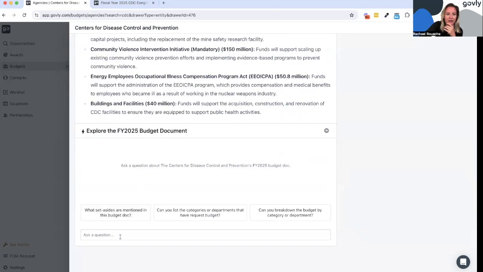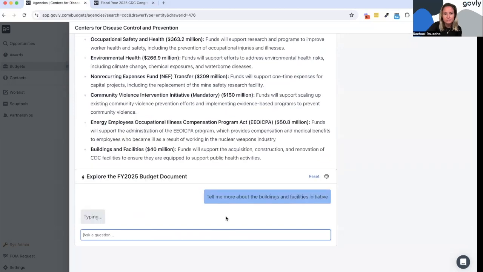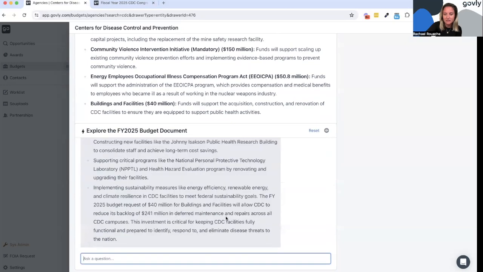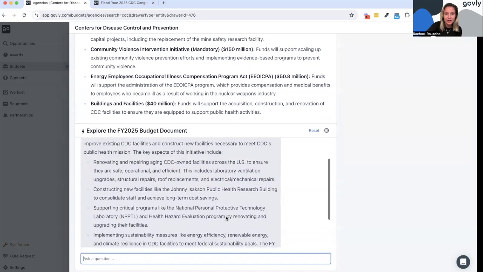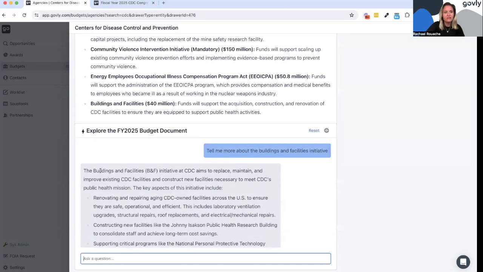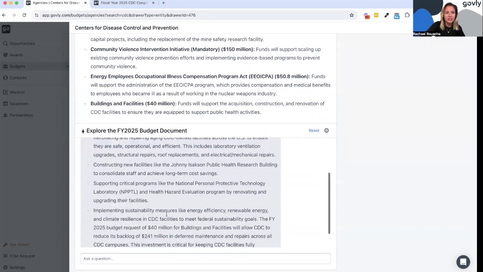And then at the bottom, you can actually interact with the budget document via an AI chat. So for example, if you wanted to say, tell me more about the buildings and facilities initiative, it might take a minute for the AI to find the piece of relevant information. There we go. And then it'll give you that additional detail that you're looking for.